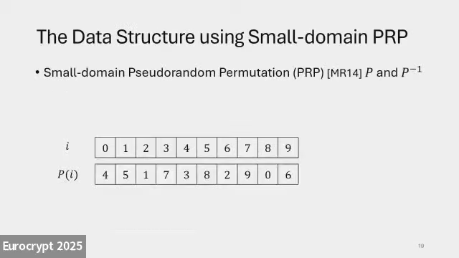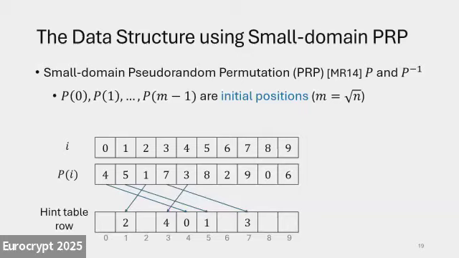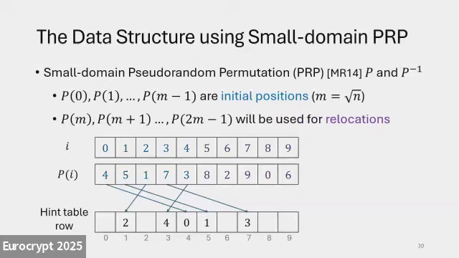As I said, we'll use a pseudo-random permutation. Here's the permutation, with values from 0 to 2 times root n. The first half of the permutation will be used as the initial positions. The second half of the permutation will be used for relocated positions. So I'll stick with that color encoding. Initially, we just put the entries according to their P of i, their PRP evaluation.